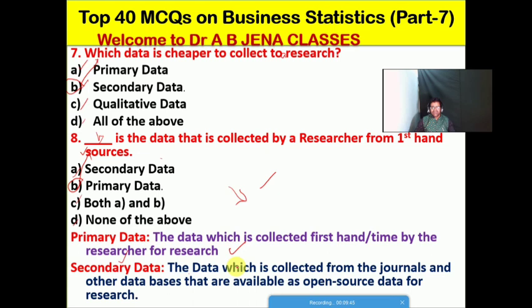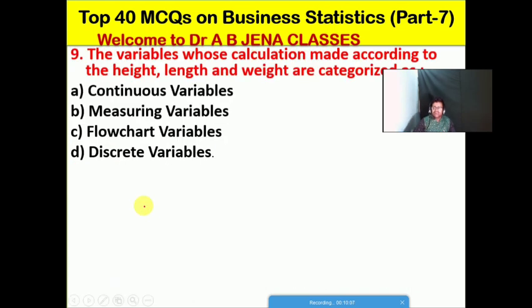The data which is collected by the researcher from the journals or other databases, I mean from other published sources that are available as open sources for a research, is known as secondary data. I am hopeful that friends now it is very clear what is the meaning of primary data and secondary data. So next one हम देखेंगे.